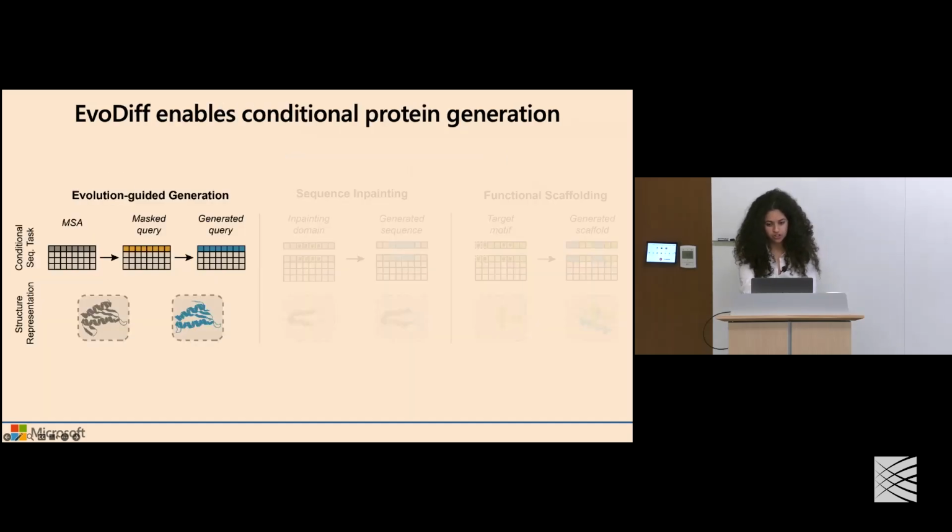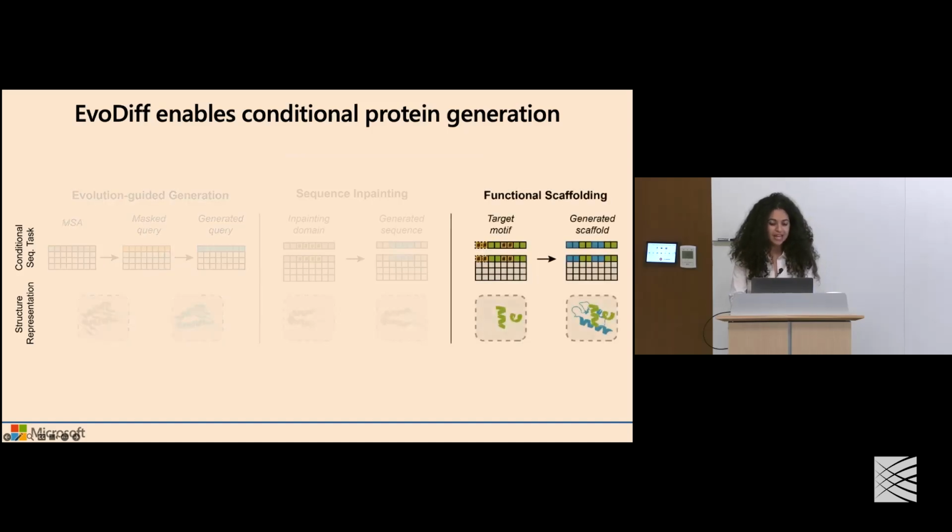So in the final portion of the talk, I will share a little bit about what I think are perhaps the most exciting results from this work, in that we supply a different but related form of conditioning, where now, related to some of the questions that we've been discussing, we're fixing particular portions of the sequence in any arbitrary order and asking the model to now generate diverse sequences across the remainder.